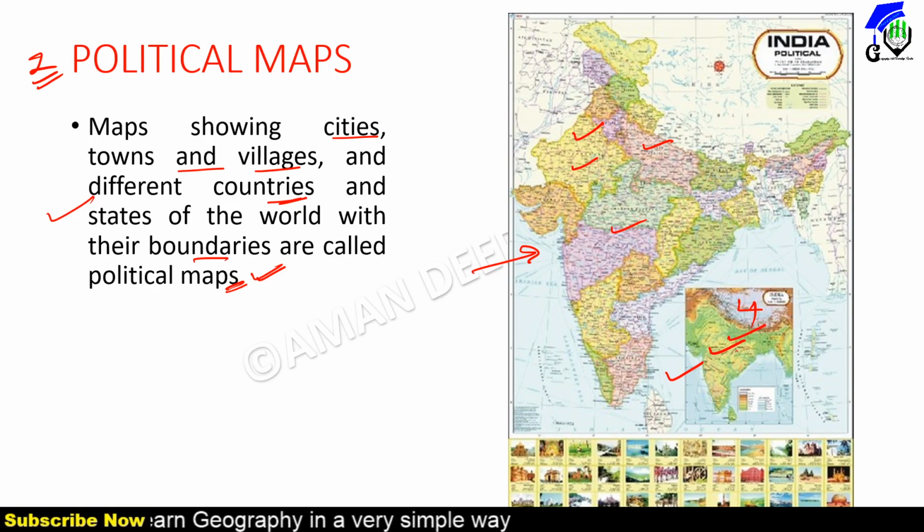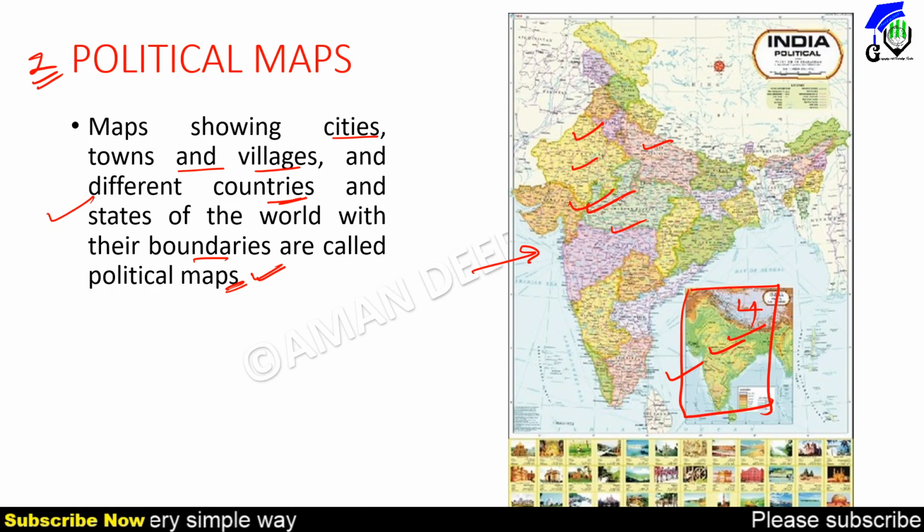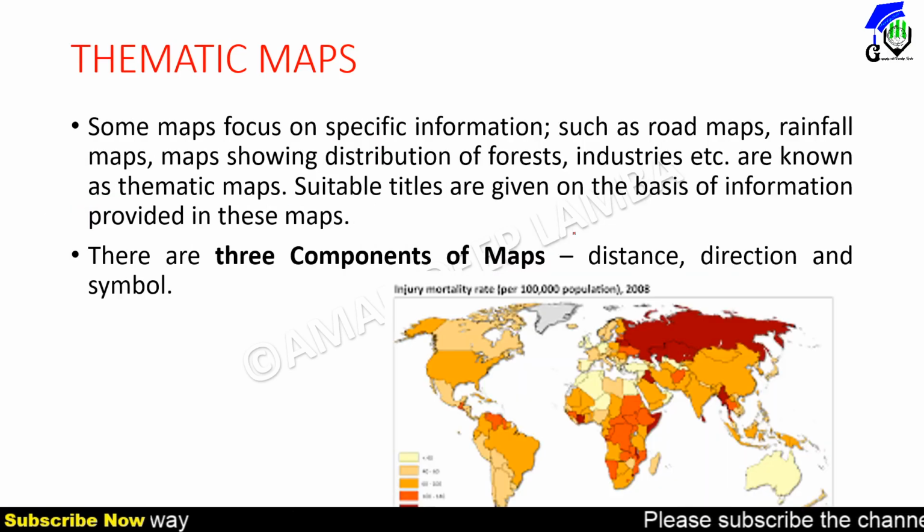So this entire map is called a physical map, and this one is called a political map.